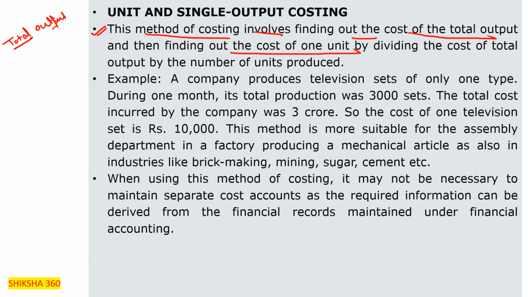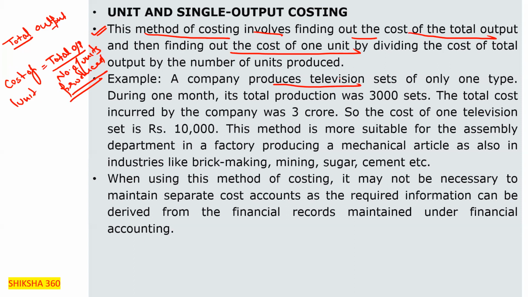Then finding out the cost of one unit by dividing the cost of total output by the number of units produced. So how will we find the cost of one unit? Cost of one unit is total cost of output upon number of units produced. Kindly remember that.